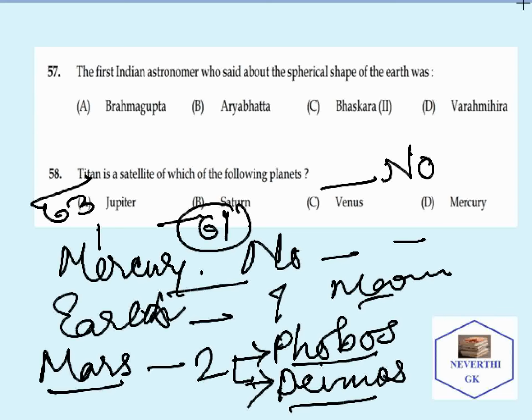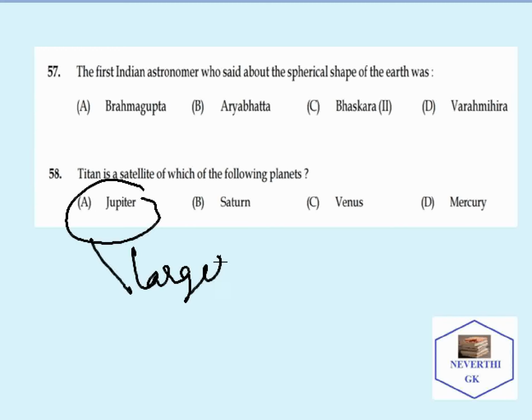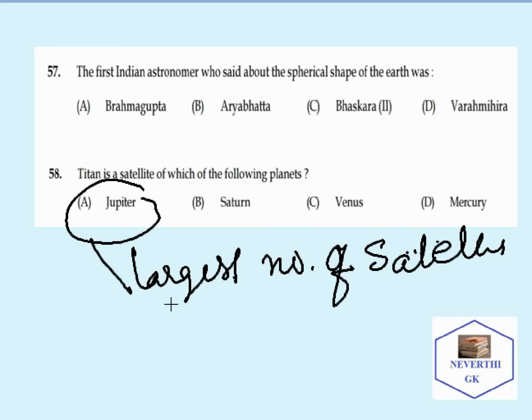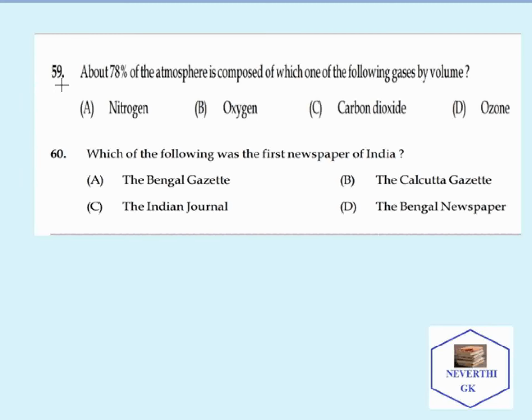Another question may be asked: which planet in the solar system has the largest number of satellites or moons? Then the correct answer is Jupiter. How many? It is 63. Just remember the numbers. Let's move on to the next questions.